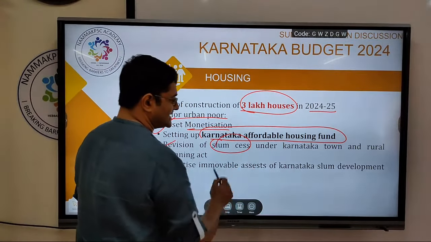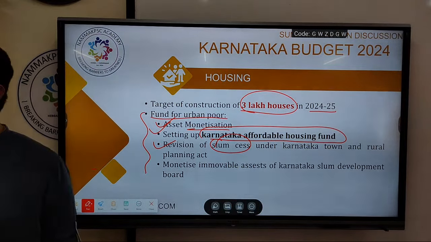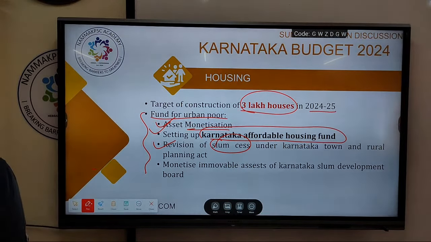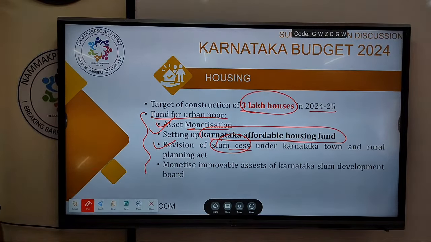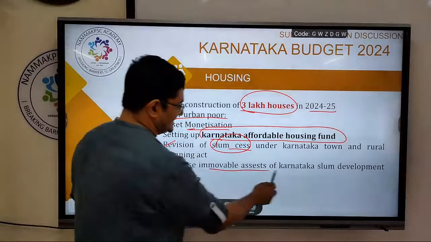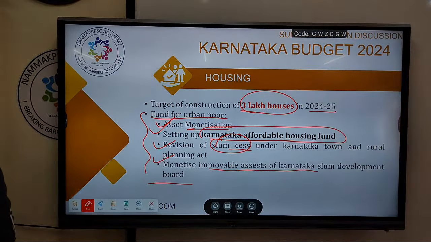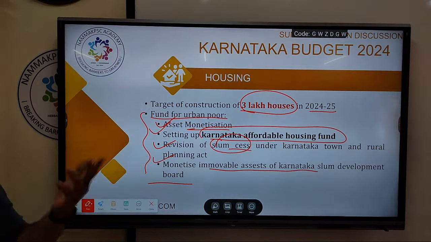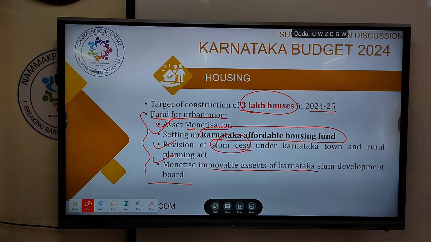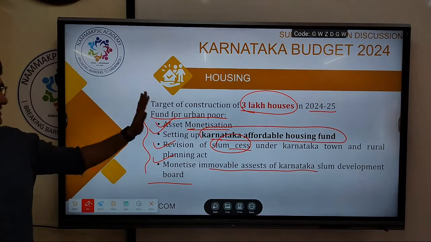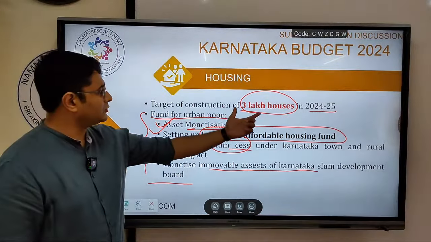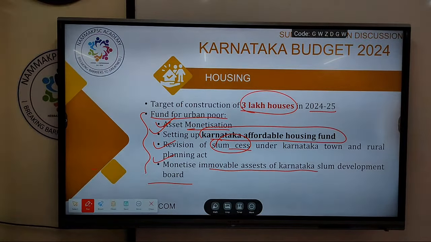Revision of slum cess. When you build houses, you have to take permission from the government and pay the registration fee, etc. Along with that, there is a cess that you pay, which is called the slum development cess. That can be increased, is the proposal. Then monetize immovable assets of Karnataka Slum Development Board, which has several assets that can be rented or leased out to get money for this purpose. In case they ask from the mains point of view; otherwise for prelims, nothing much, except that we target to construct about 3 lakh houses.